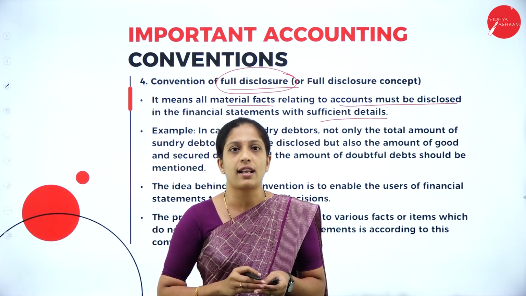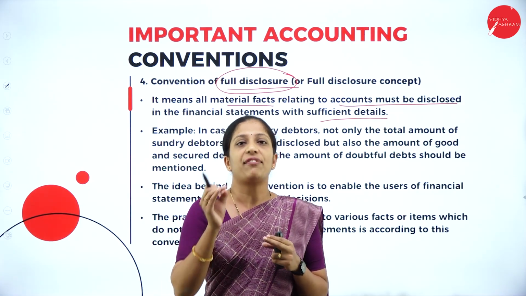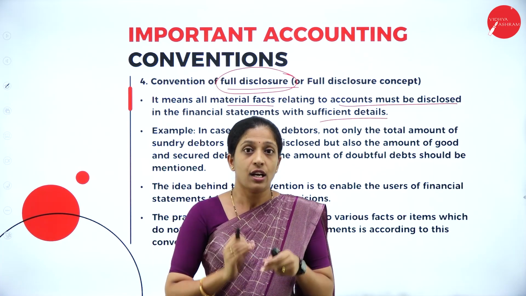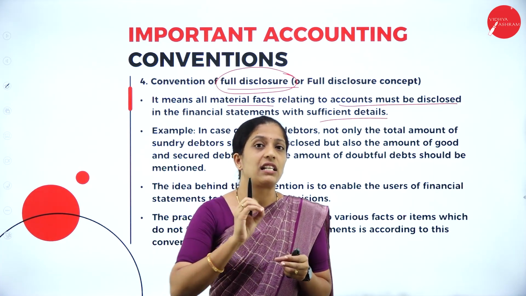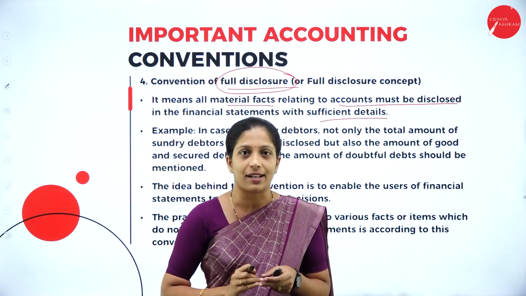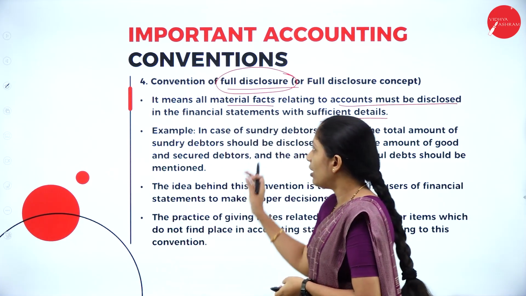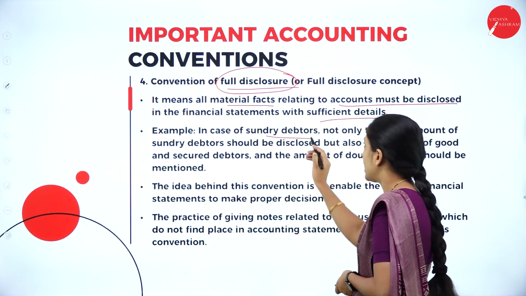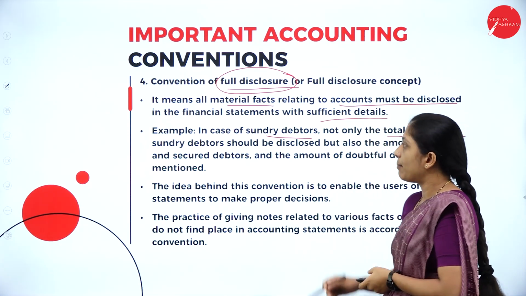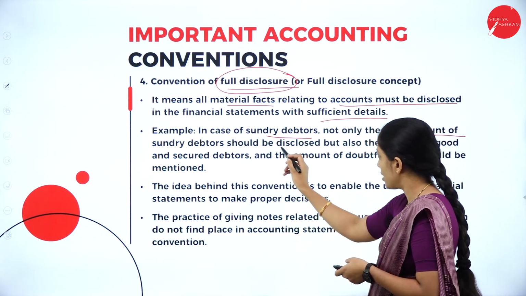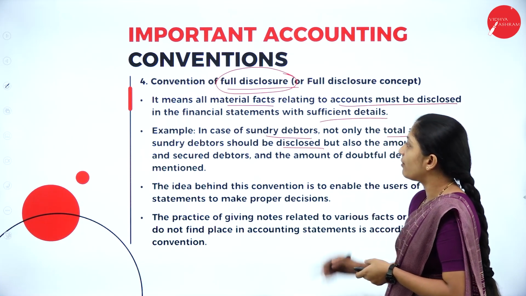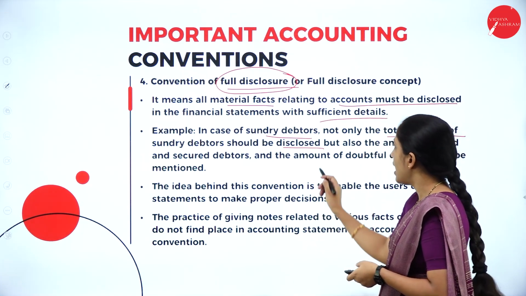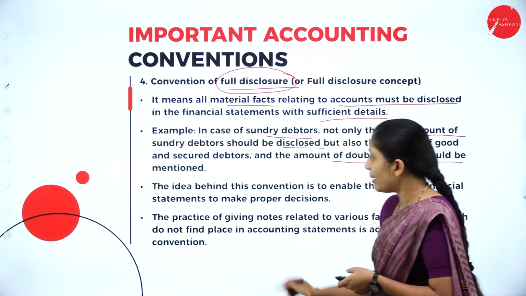So why do we write the narration? Narration is a brief explanation of your journal entry. So when you see the narration, you can easily understand why you have written the entry. Correct? So that would be your full disclosure. Example, in case of sundry debtors, not only the total amount of sundry debtors should be disclosed, but also the amount of good as well as secured debtors and the amount of doubtful debts should be mentioned.